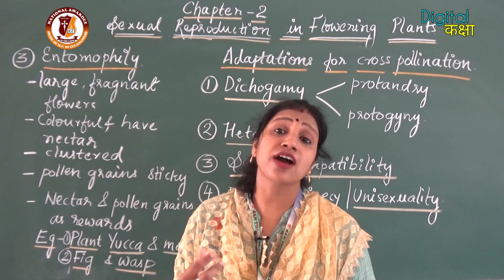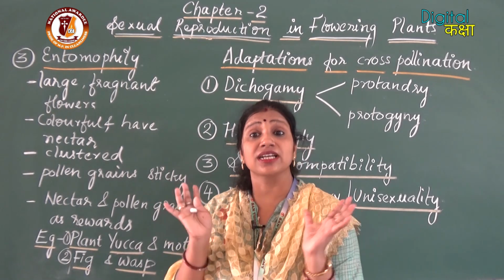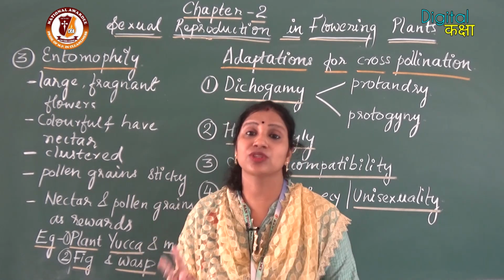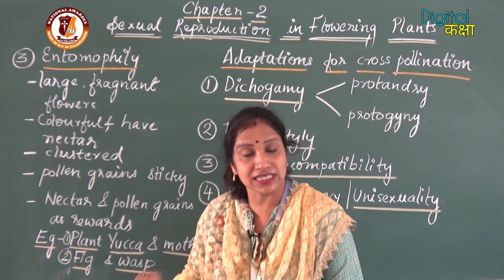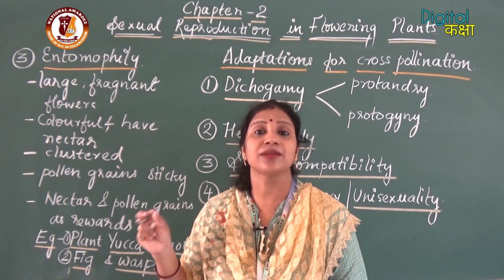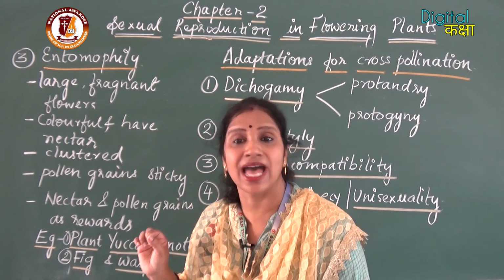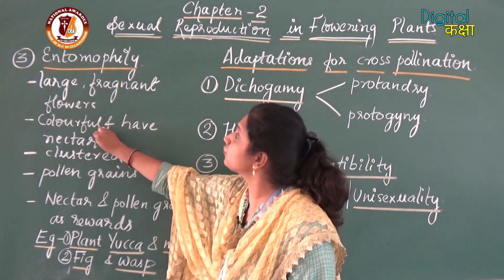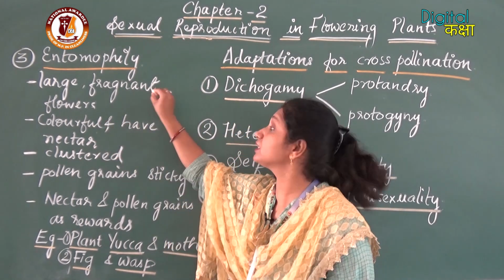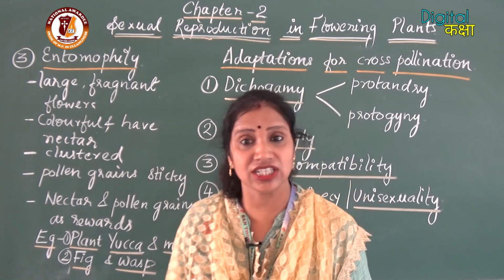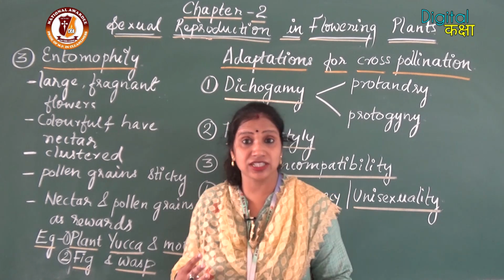And if the flowers are small, they cluster to form a large bunch so that from a distance the insects are able to see that flower and become attracted towards that flower. So the characteristics are they should be colorful, they should be fragrant, they should be very much attractive, and they should have nectar. So why should they have nectar?